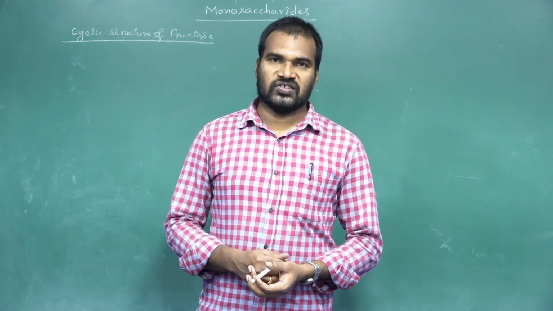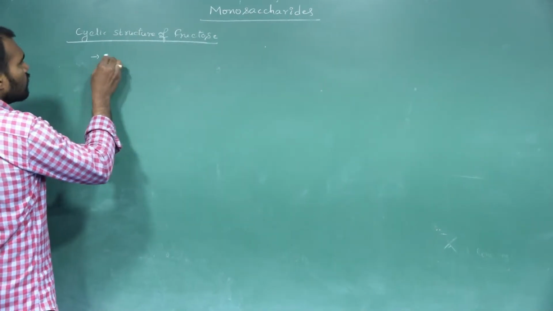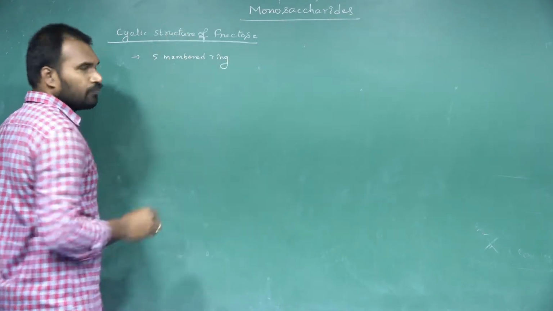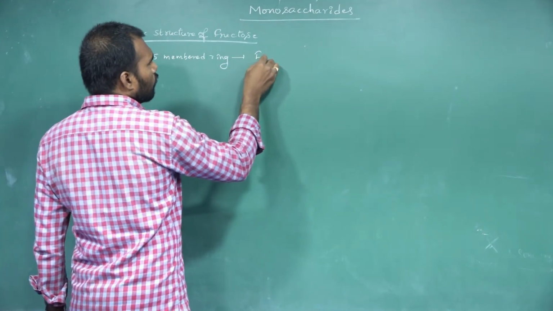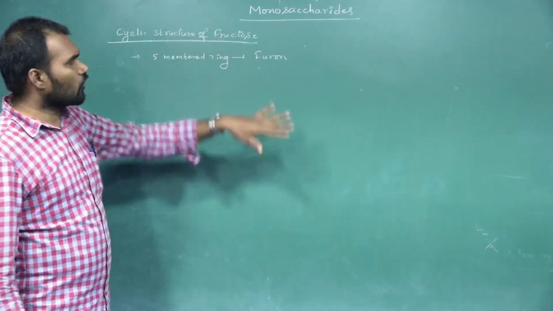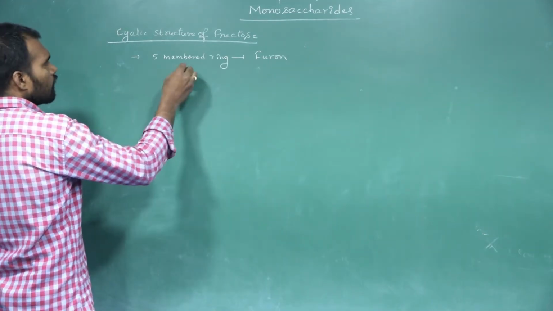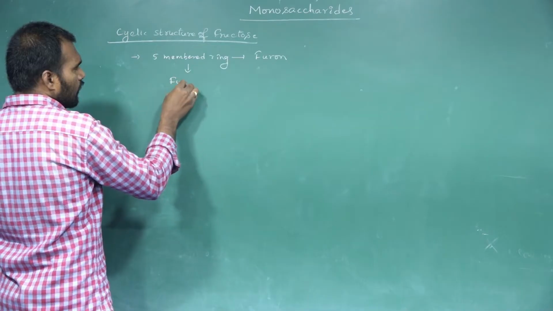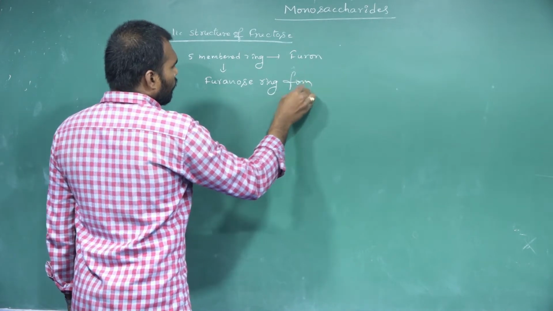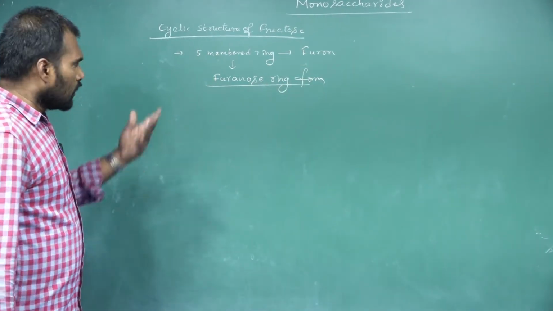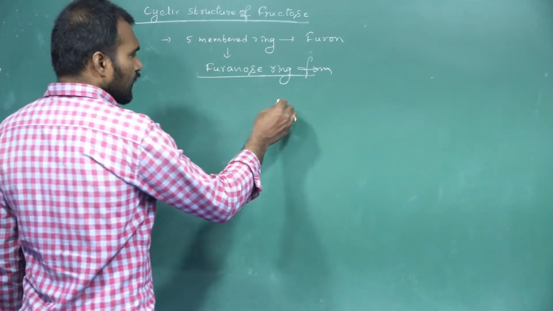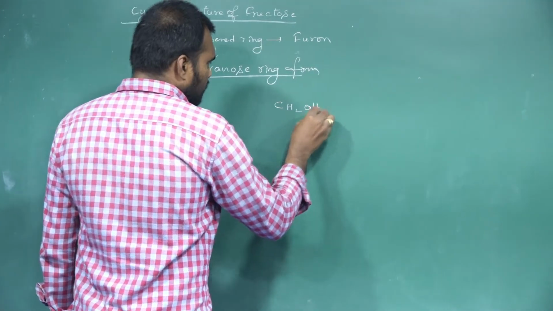Cyclic structure of fructose. Fructose has a 5-membered ring structure, the same as furan. Its structure is similar to furan, so this 5-membered ring structure of fructose we name the furanose ring form. If you draw the furanose ring form of fructose from the open chain structure, see, I am drawing the open chain structure here.